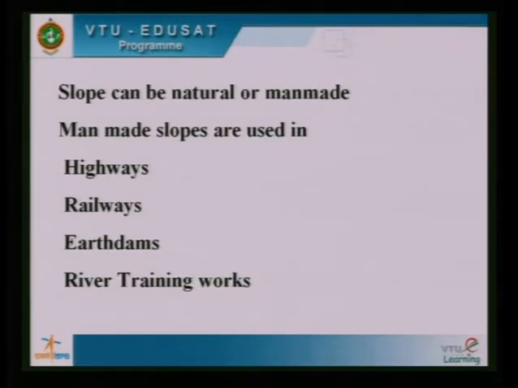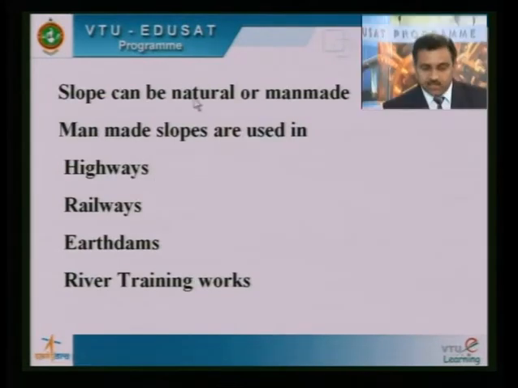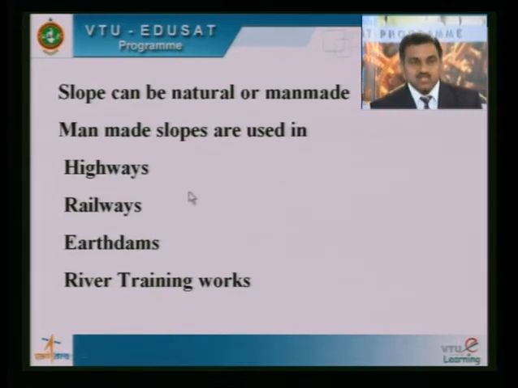Now slopes are of two types. The slopes may be natural, which are there in nature, or they could be man-made for a specific purpose. The man-made slopes are extensively used in highways. They are also used in railways, particularly for embankments, and also in earthen dams and river training works.